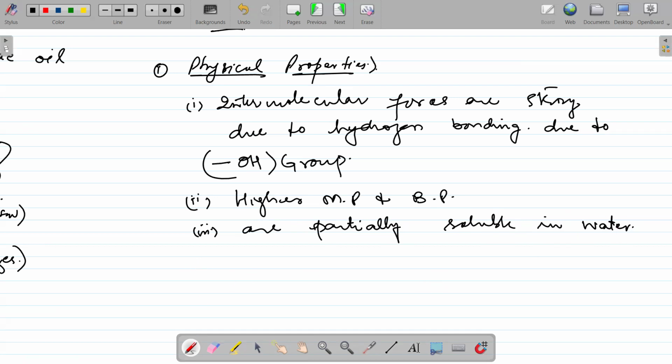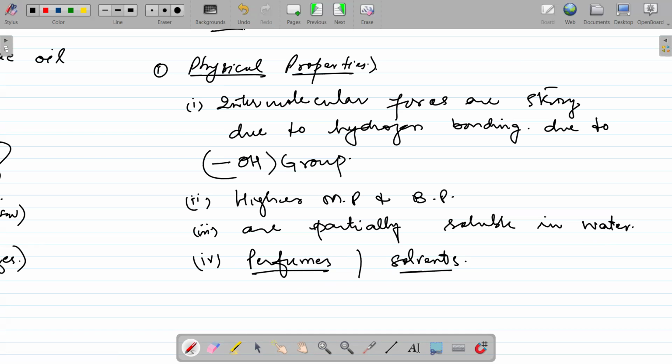So due to this, they have another very important use because of these properties. They are used in perfumes, right? They can be used as solvents even. Just like water, they can also be used as solvents.